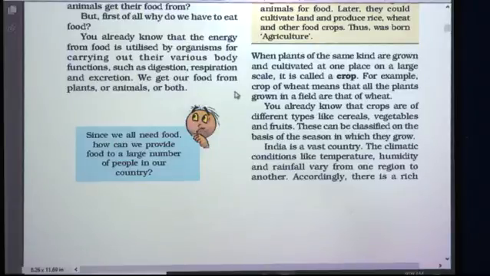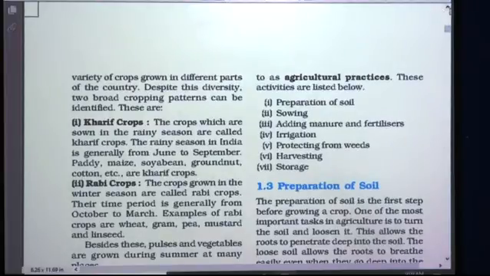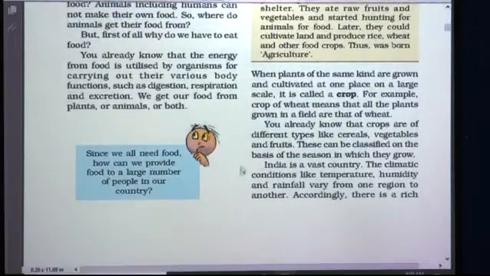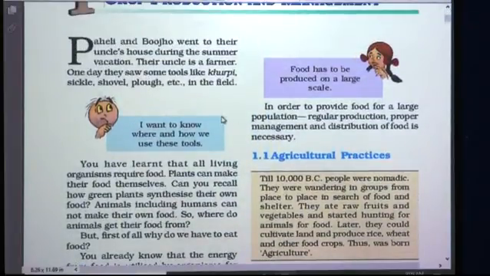We get our food from plants or animals or both. Okay, so we obtain this food either from plants or animals or from both. Since we all need food, how can we provide food to a large number of people in our country? So we require a large amount of food, but how is this food supplied to a large number of people in our country? So what is done in this case? How is the food supplied?